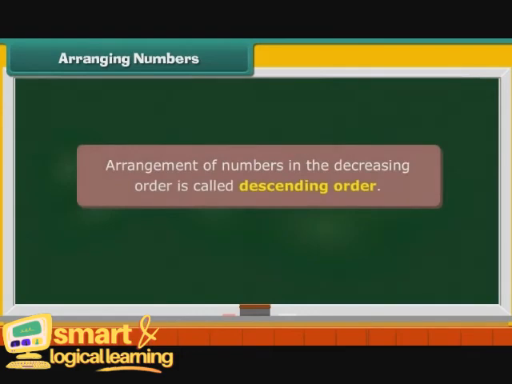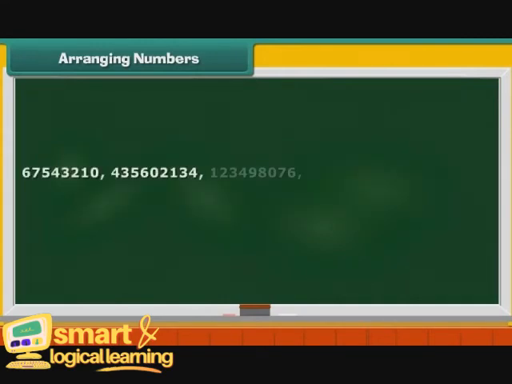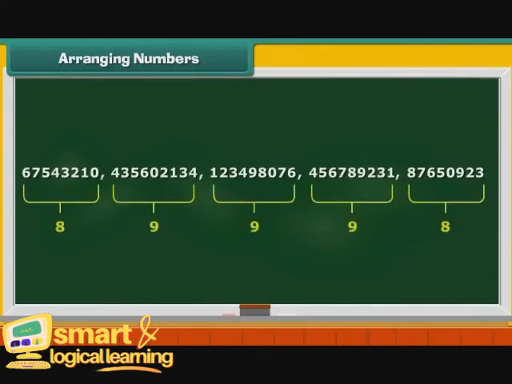Let us now arrange numbers in descending order. Arrangement of numbers in the decreasing order is called descending order. Take a look at these numbers. Count the digits in each number. 435,602,134, 123,498,076, and 456,789,231 have 9 digits. 6754 3210 and 8765 0923 have 8 digits.